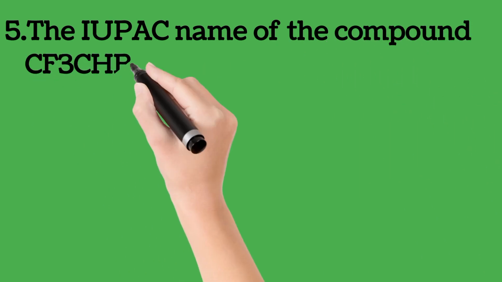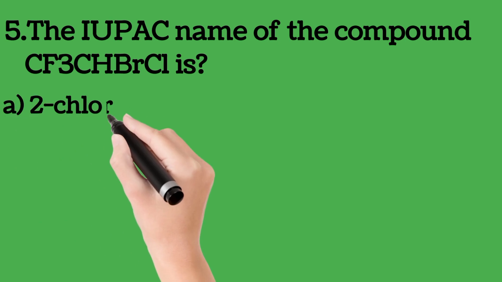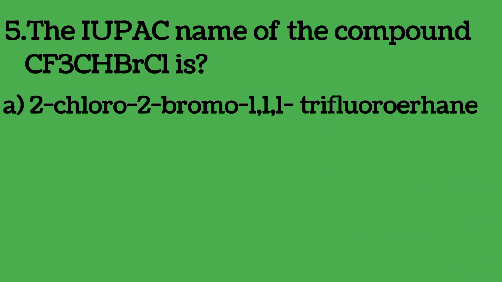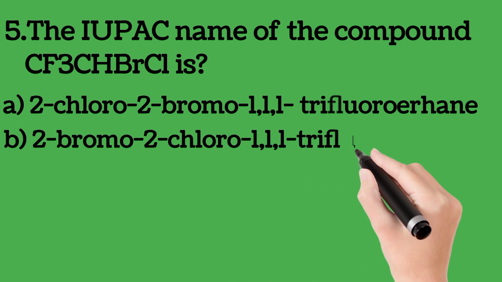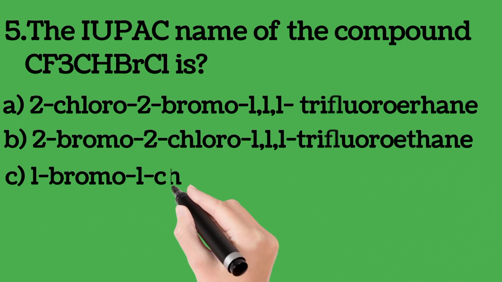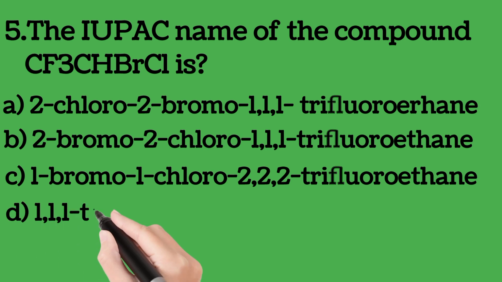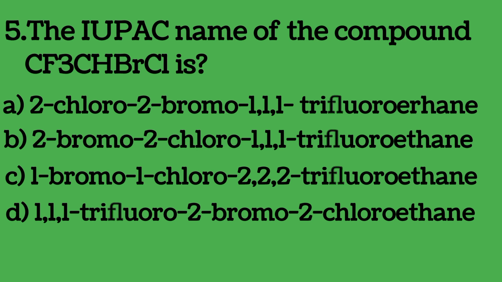The IUPAC name of the compound CF3CHBrCl is: A. 2-chloro, 2-bromo, 1,1,1-trifluoroethane, B. 2-bromo, 2-chloro, 1,1,1-trifluoroethane, C. 1-bromo, 1-chloro, 2,2,2-trifluoroethane, D. 1,1,1-trifluoro, 2-bromo, 2-chloroethane.